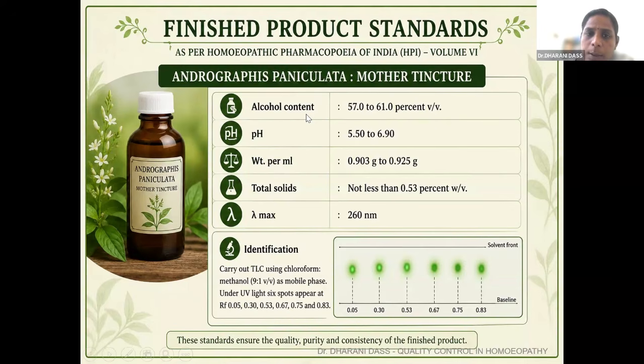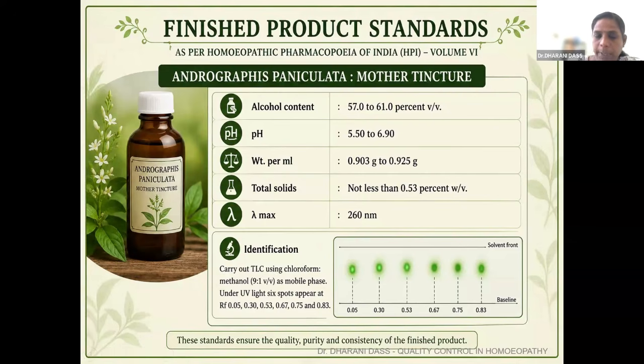So they've given the alcohol content, pH of the mother tincture, weight per ml, total solids, lambda max, and below that you can see there are identification points, where it is explained how to carry out the TLC using chloroform and methanol as a mobile phase. As a beginning of the section, students may not be aware of the words mobile phase and stationary phase. At the end of the class, we can come to an understanding.